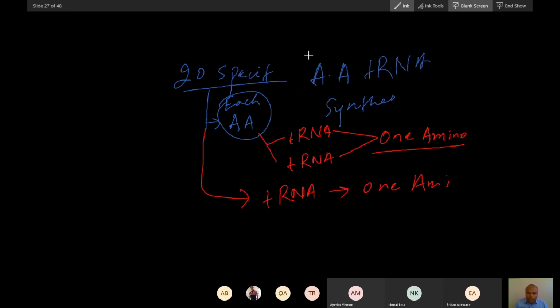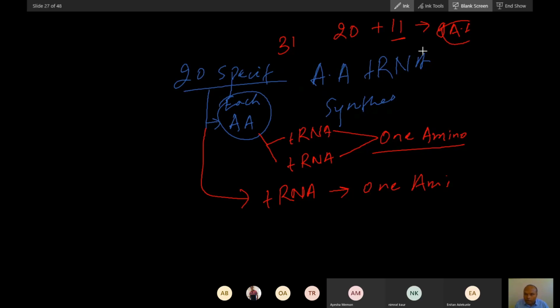Why? Because we have 31 tRNA in total, so 20 plus 11. So 9 amino acids will have only one tRNA, and 11 amino acids will have 2 tRNA here.